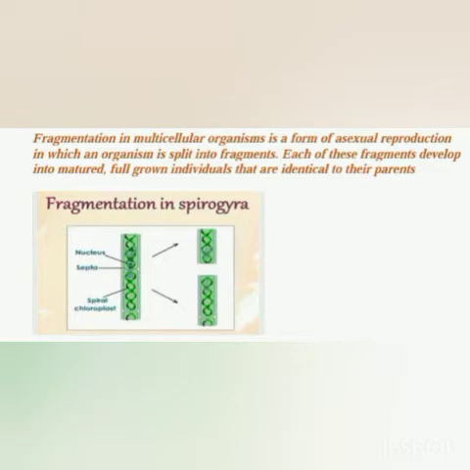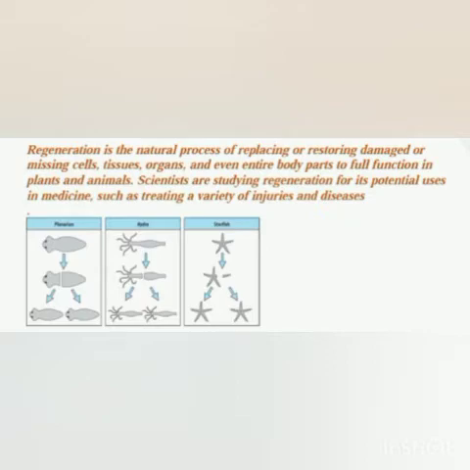Okay. Now here you can see fragmentation in Spirogyra. Spirogyra is an algae. Here this is a Spirogyra. It is made up of simple cells, and sometimes by accident or after the Spirogyra cells mature, it splits into two. Spirogyra contains chloroplast, it has chlorophyll. So it splits into two, as you can see here, and those split parts are called fragments, and these fragments again grow up into a new individual. So that is fragmentation.